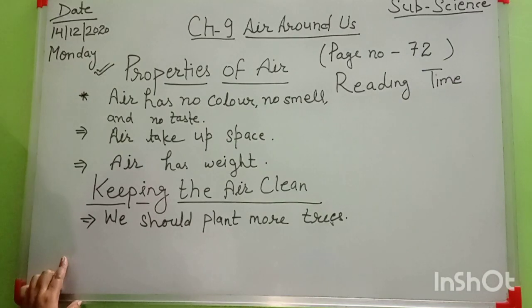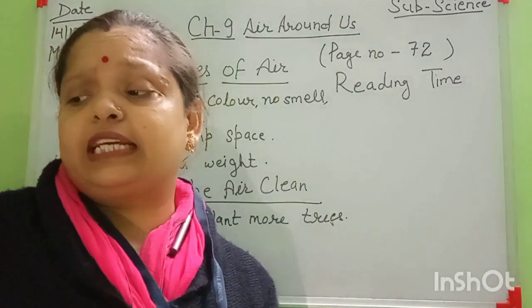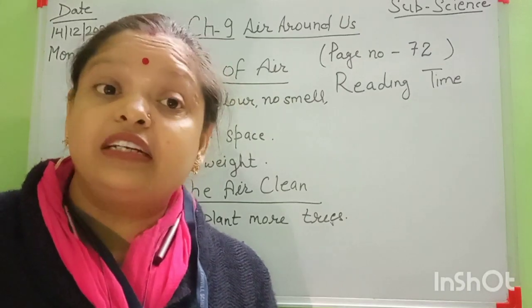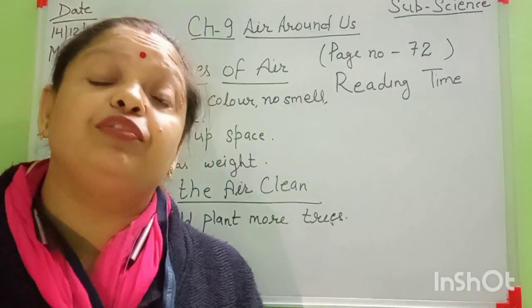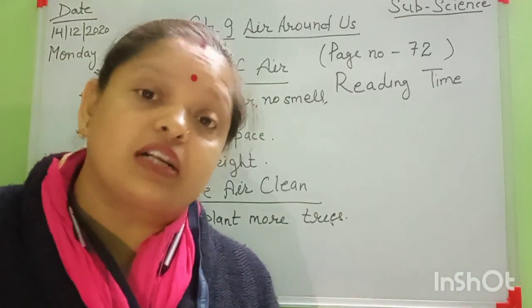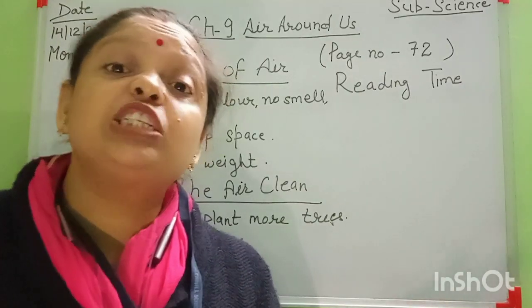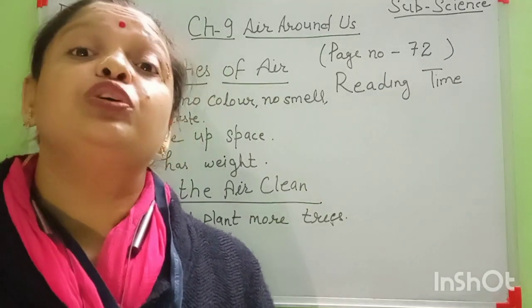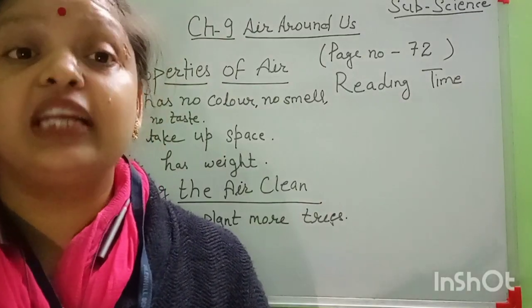The second point is we should walk for short distances or use a bicycle. Why? Because if we use a motorbike or a car, four-wheelers, they produce too much air pollution, because they run on petrol and diesel. That's why they pollute our air.